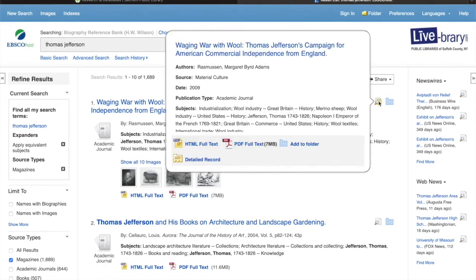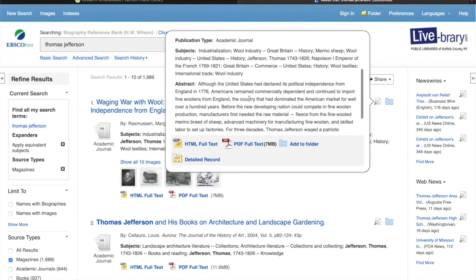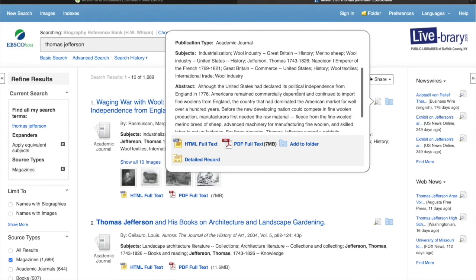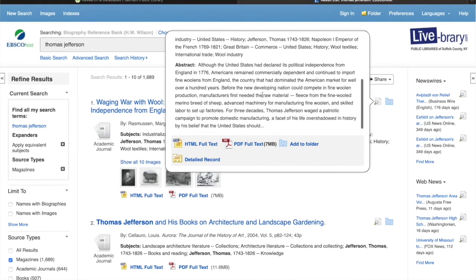So again, we can hover over, see the subjects, look at the abstract. Sometimes I think we tend to look over subjects because we think, well, of course this is going to be about Thomas Jefferson, but it may not be. He may not be the sole focal point of an article, of a journal, magazine. So it's always good to look at your subject. So if you wanted something strictly on his life, you may not get that here because you see industrialization, wood industry, Britain. You may not want all of that information. You may just want something about Thomas Jefferson. So it's important to look at the subjects as well.